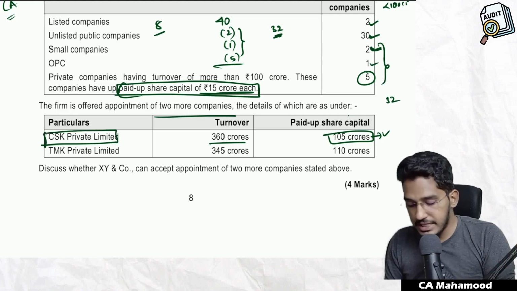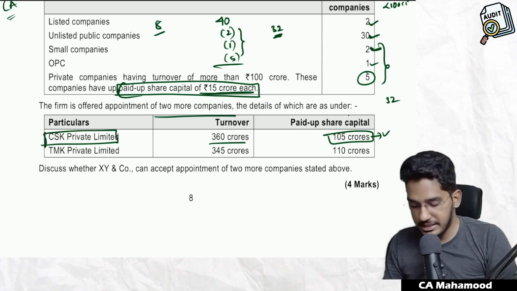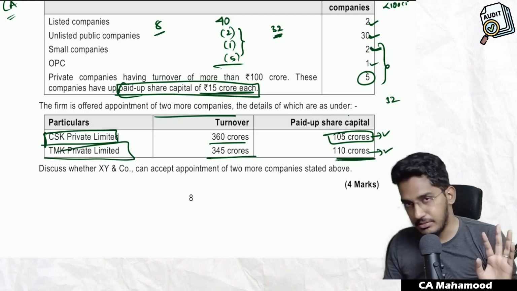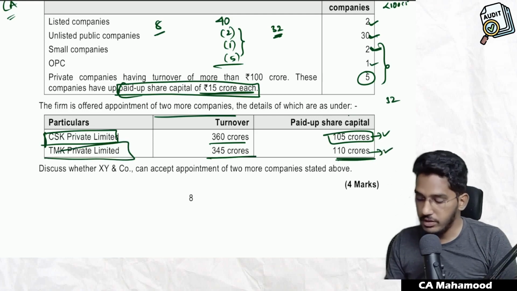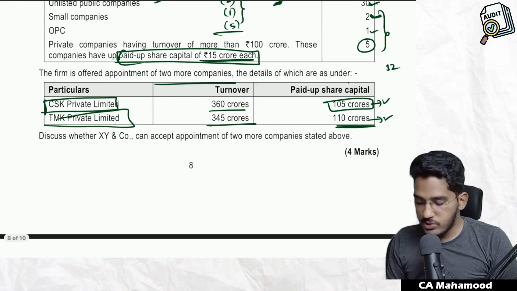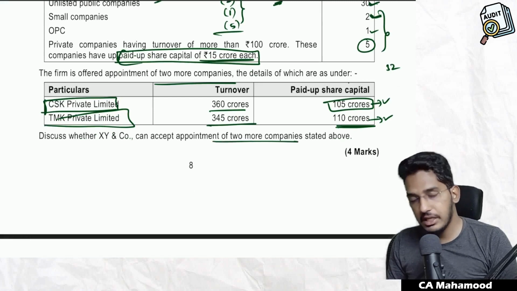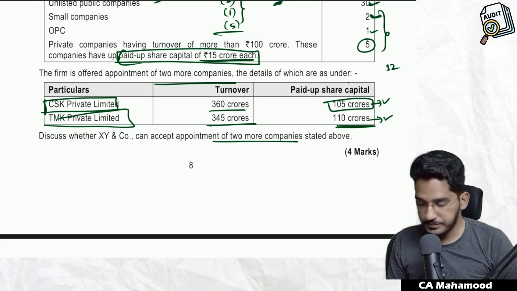So can they accept audit of CSK Private Limited? Yes, they can happily accept. One more company approached them, TMK Private Limited. Their turnover is 345. Paid up capital is 100. Can they accept this? Yes, they can also accept this. No issue. Understood? So discuss whether XY and Co can accept appointment of two more companies stated above. Yes, happily they can accept.